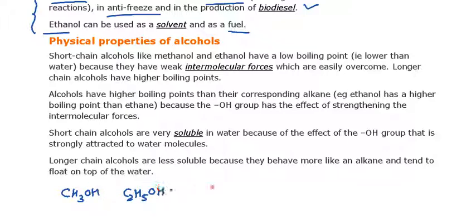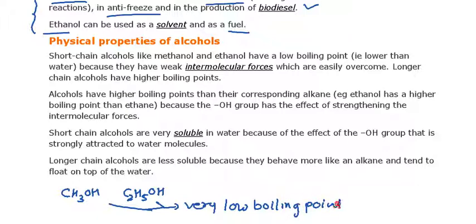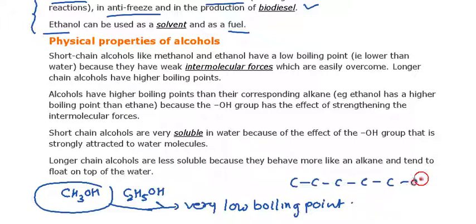Due to that, they both have a very low boiling point, because of the very weak interaction between the particles, which is easily overcome. When the alcohol chain becomes larger, like pentanol with 5 carbons and hexanol, as the chain size increases, the boiling point also increases.